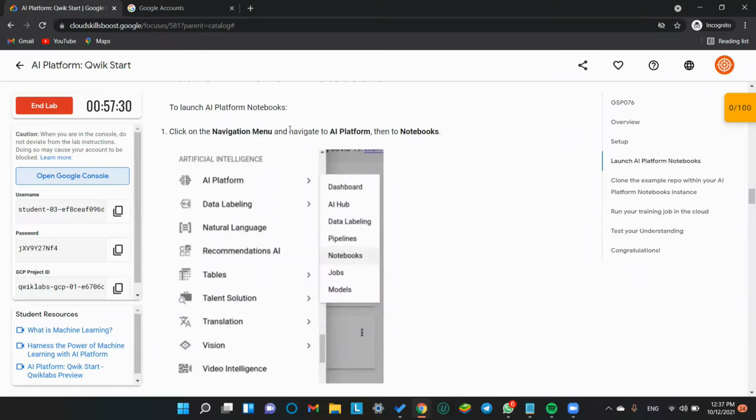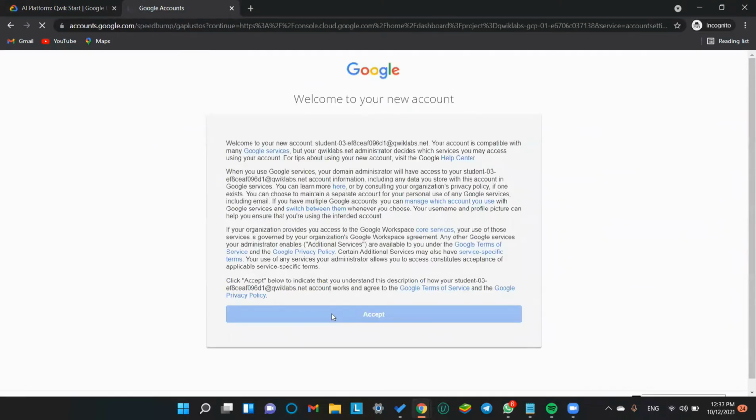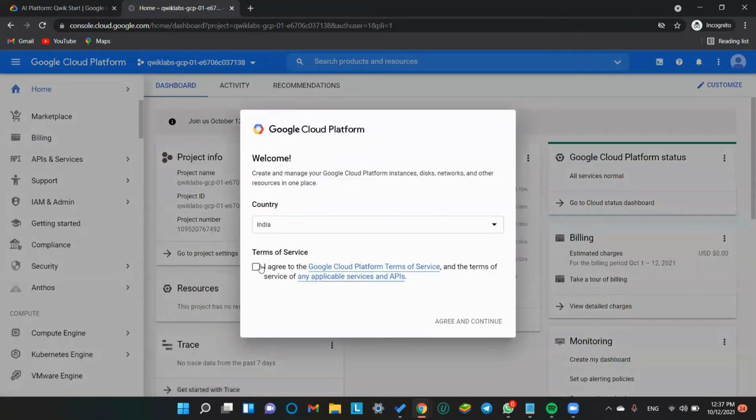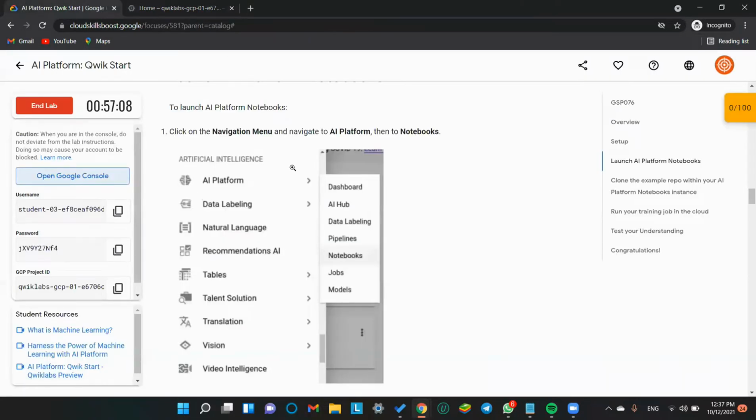Okay, what's the next step? To launch the AI Platform notebook. Whoa, this is something new now. We haven't done this in the previous labs. This learning is new. Let's get started. Accept the terms and conditions. It's loading. Okay, here we are. I agree.